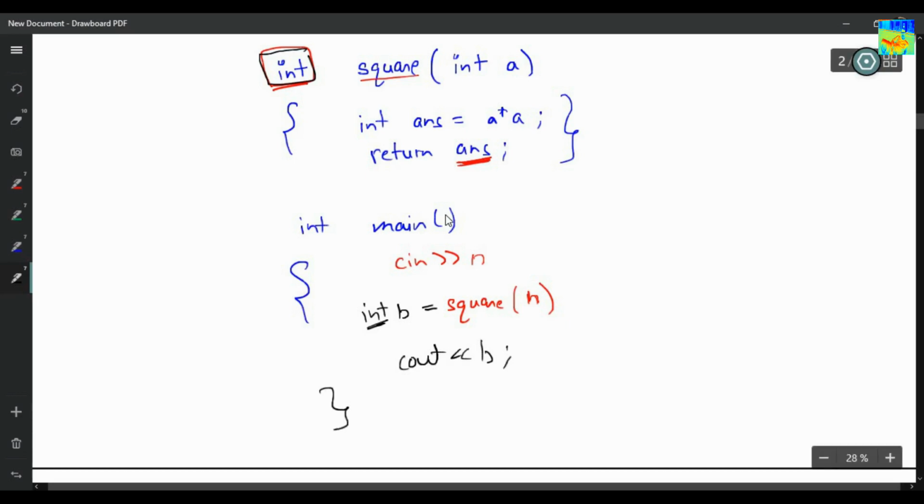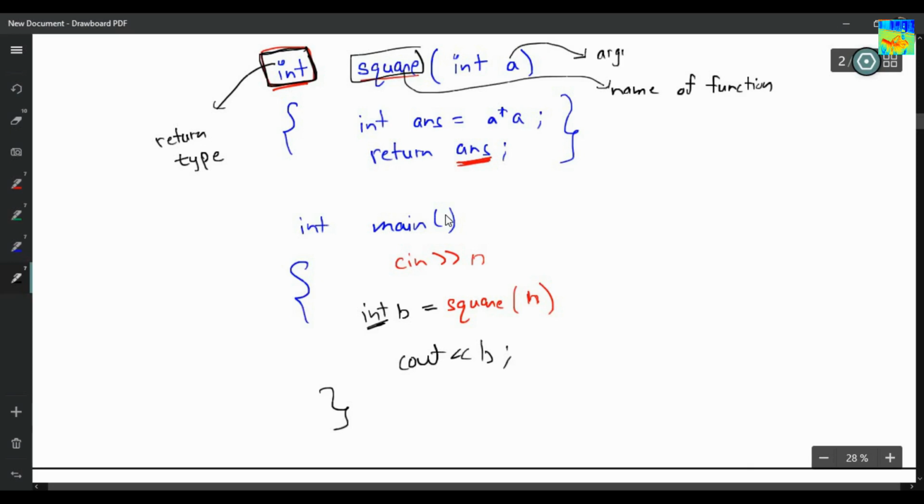We call this thing the return type. I am returning an integer here. We call this thing the name of the function. Now the values that it is taking are called arguments. The values which my function will take as input are called arguments, or you can say parameters.